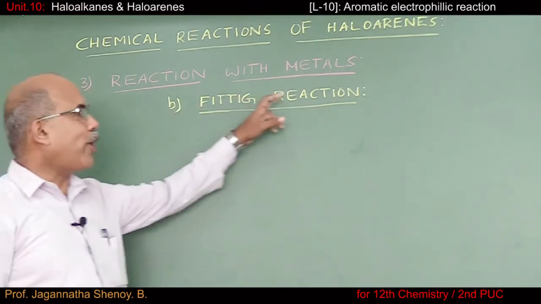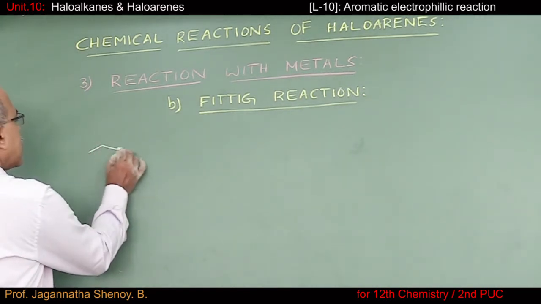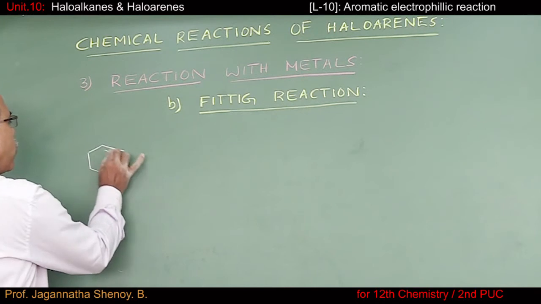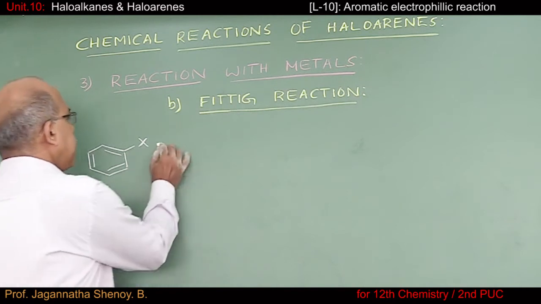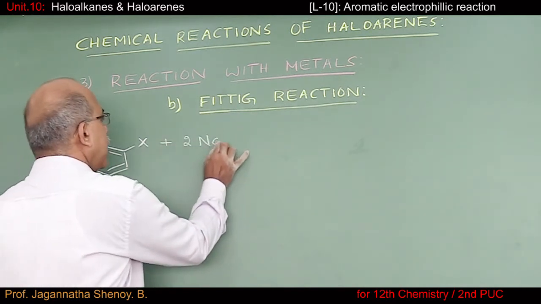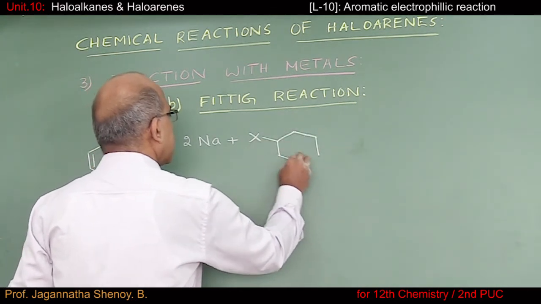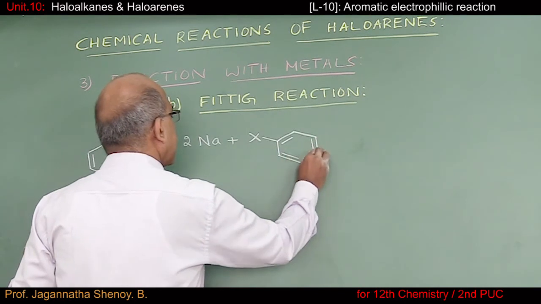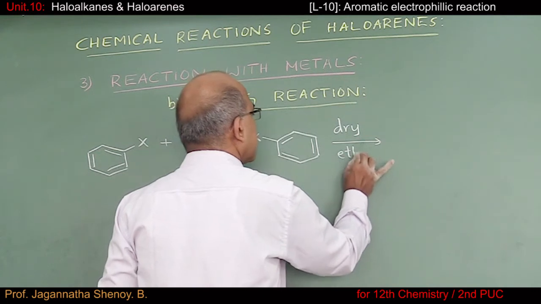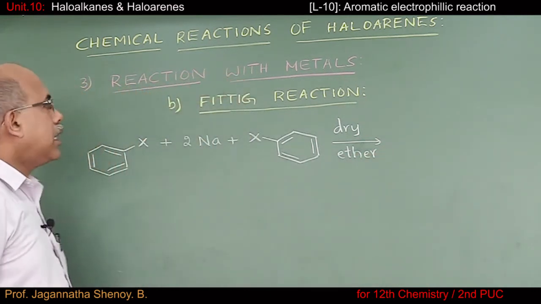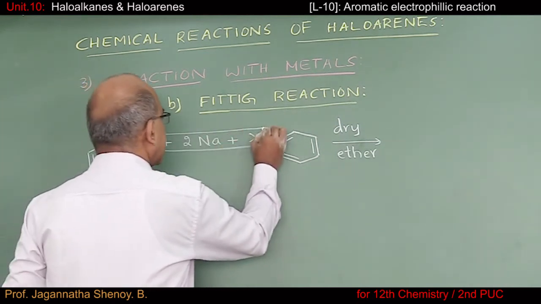The next reaction we are going to consider is Fittig reaction. As I just now told you, here starting substance is haloarene. Two molecules of haloarene I will consider in presence of sodium metal in dry ether. The reaction takes place as I explained in the previous case.